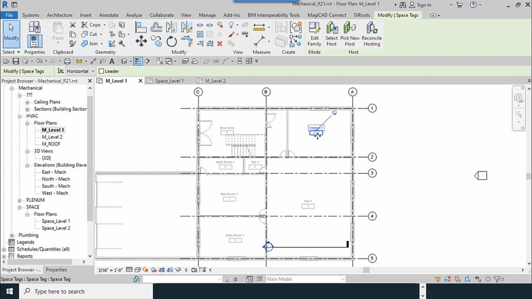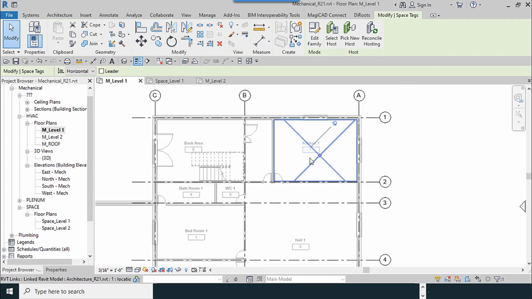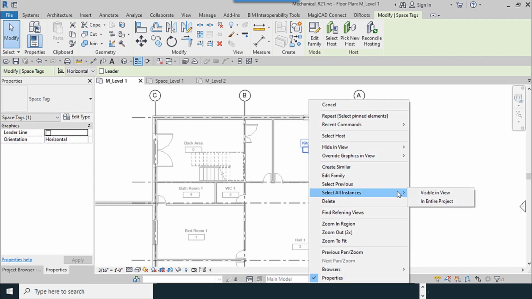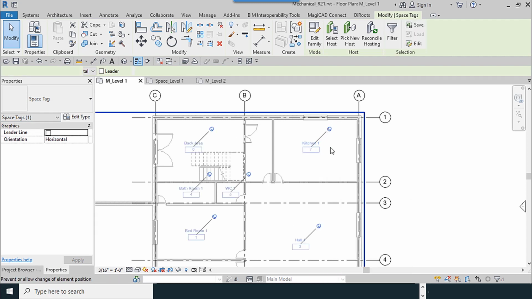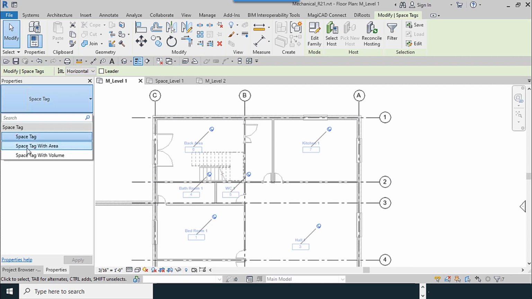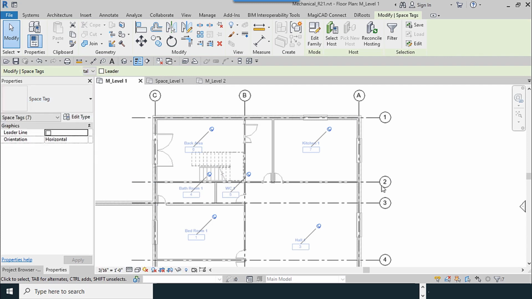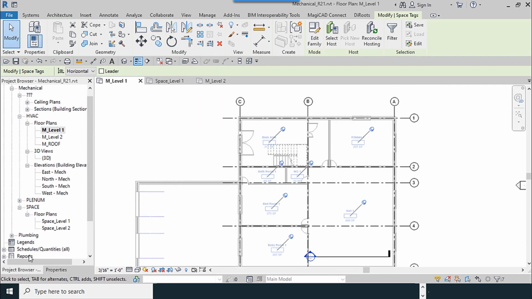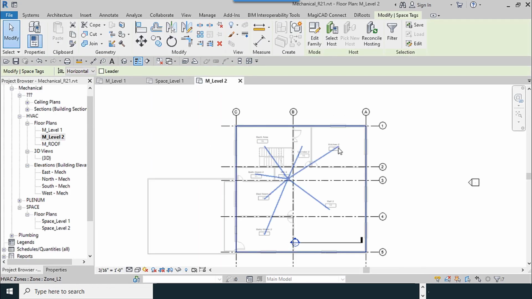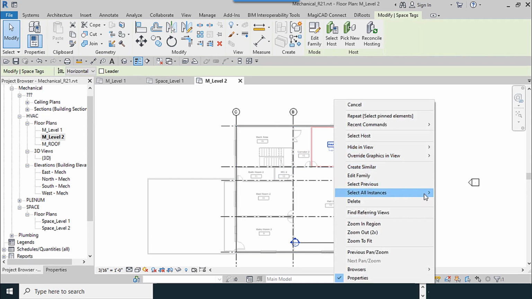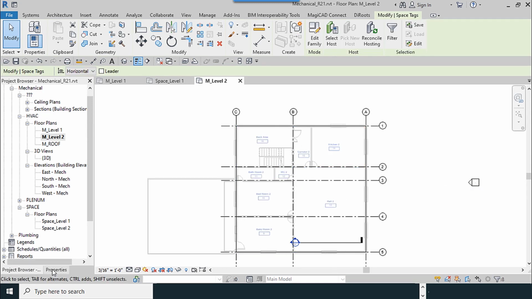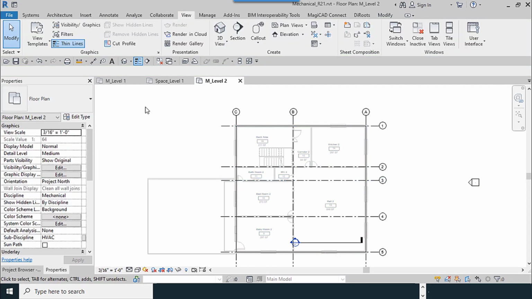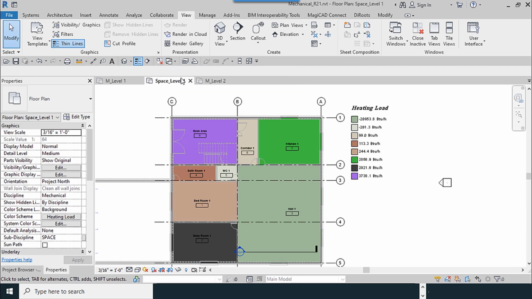Another thing to do, you can put your spaces with the area. Select all instances in all views. All are selected now. Space tag with the area. Now you can see the area. I do this for the level 2 visible view. From the properties, space tag with area. I try to close all the additional windows.